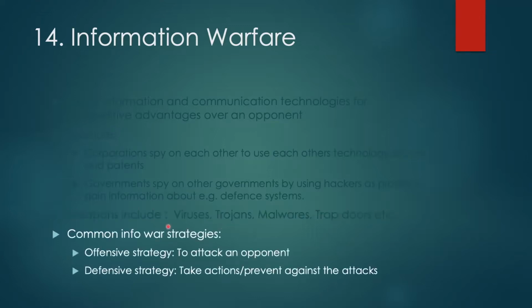And some common info war strategies are: first one is the offensive strategy. In the offensive strategy, we try to attack an opponent, so that attacking the opponent itself gives us an advantage, a kick start. So we classify this as a category of offensive strategy. Second one is the defensive strategy. As is clear from the name itself, we are defending ourselves and taking preventive actions against the attacks which can happen.